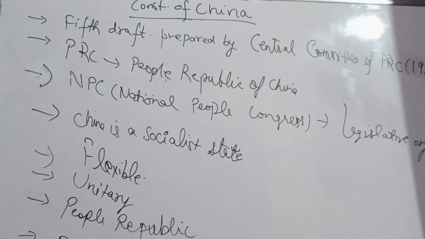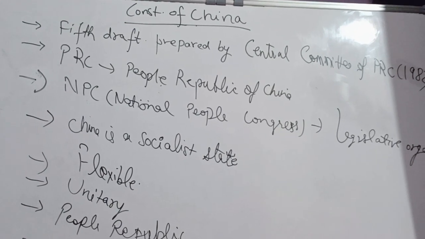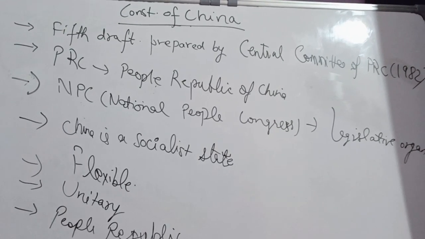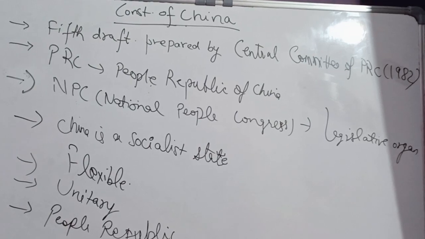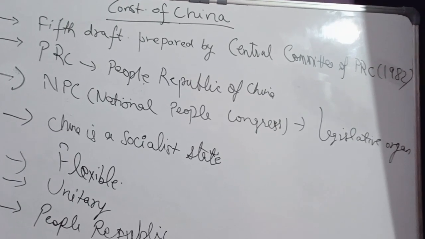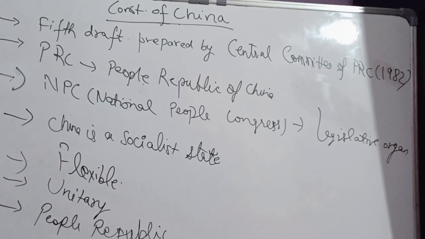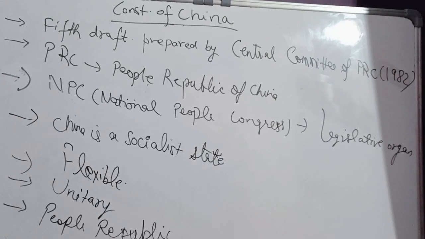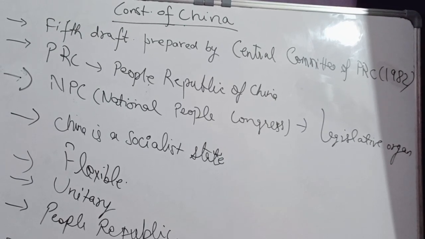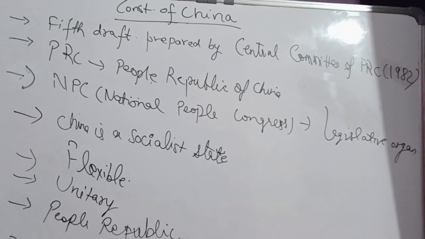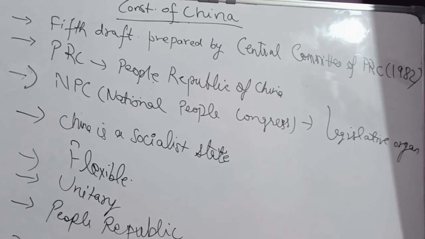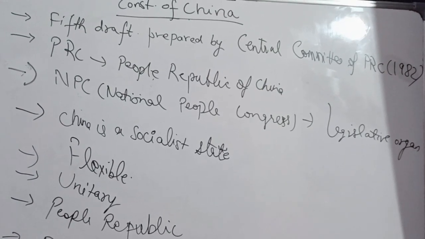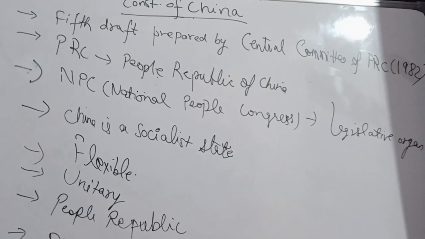If we talk about China's constitution currently in force, it is the fifth draft of the constitution, which was prepared by the Central Committee of the People's Republic of China in 1982. And as you can see, the NPC, the National People's Congress, is the legislative organ of China, which is elected from the members of the Communist Party of China. Now, this National People's Congress exercises the executive as well as the judicial functions in China. So, there is no separate judiciary in China. It is the NPC which exercises all the functions inside China. So, there are no separate bodies in China if we compare it with India.